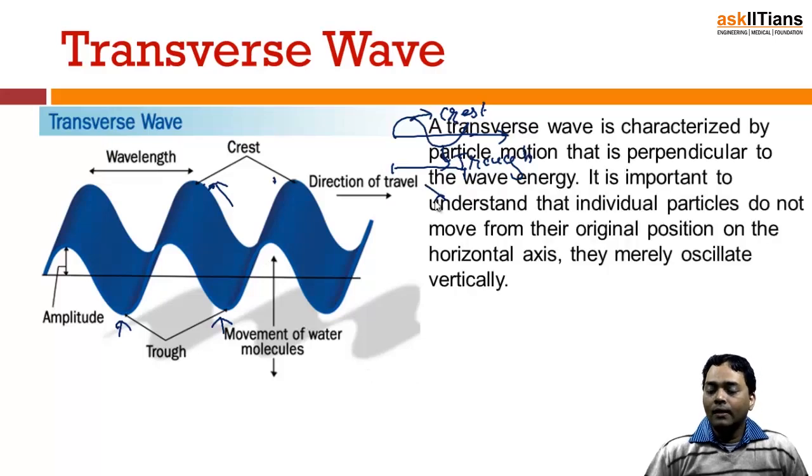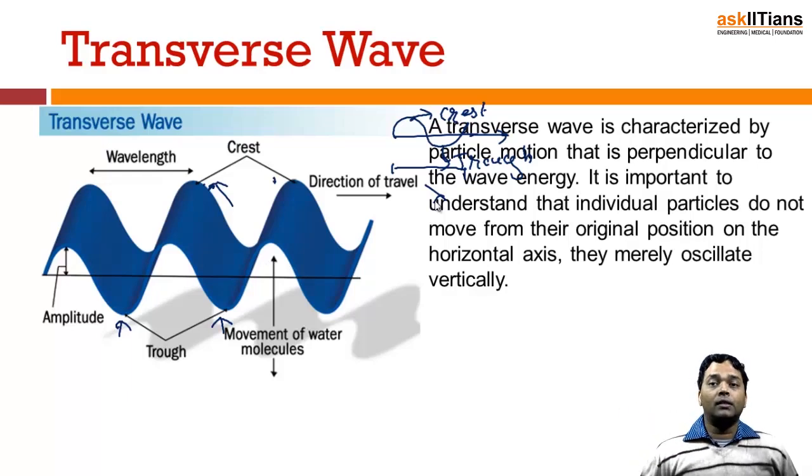So a transverse wave is characterized by a particle motion that is perpendicular to the wave energy. The wave energy is going to be moving towards a particular direction and the oscillations are going to be taking place perpendicular to it. It's important to understand that the individual particles do not move from their original position on the horizontal axis. They are not moving, they are just transferring the energy.